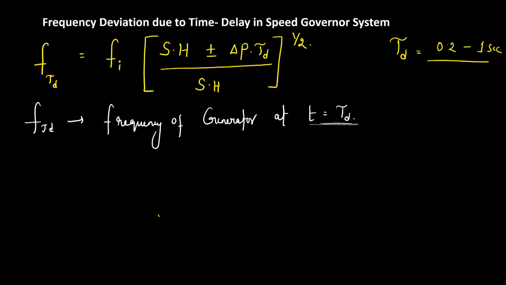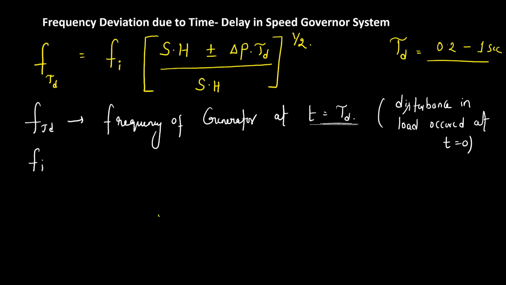Here I am considering that the disturbance in load occurred at t equal to 0. That means the load has changed. The load disturbance has occurred when t equals 0. And I'm calculating the frequency of the generator when the governor valve starts changing. That is the frequency of the generator at t equal to tau d.